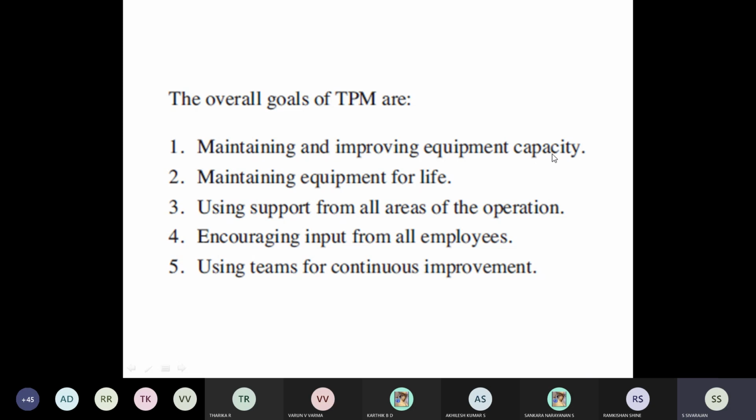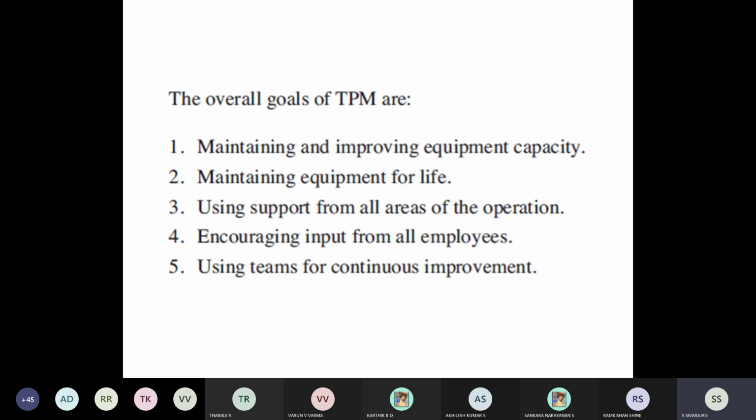And believe me, many times in an industry, it will not be available for 24 hours. Because if you are running, naturally problems will come, breakdowns will come. So that breakdown has to be minimized. That means, in other words, the availability of the machine should be increased. Ideally, 24 hours is not possible.